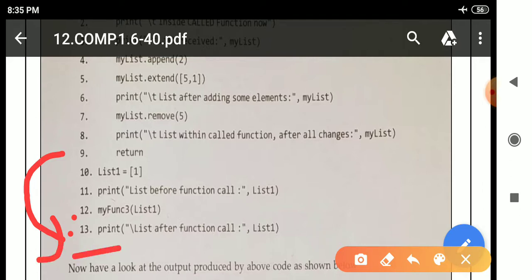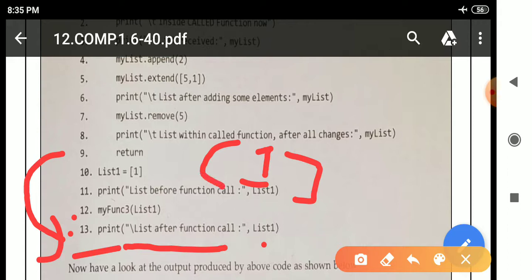What? print("\t list after function call:", list1). This complete message will be printed. And list1, the value of list1, previously it was what? Only 1, but due to some calculation the value of list1 is changed to 1 comma 2 comma 1.